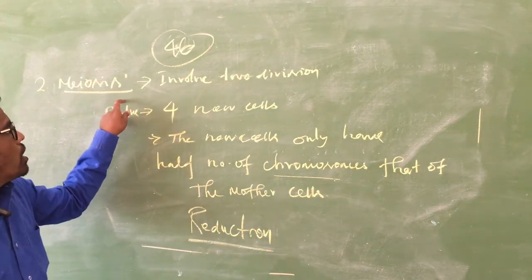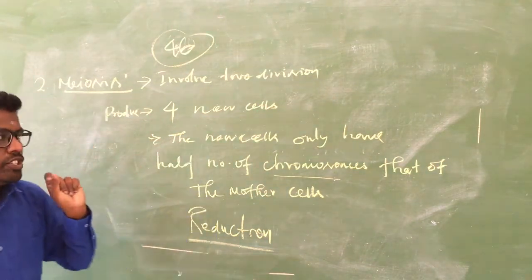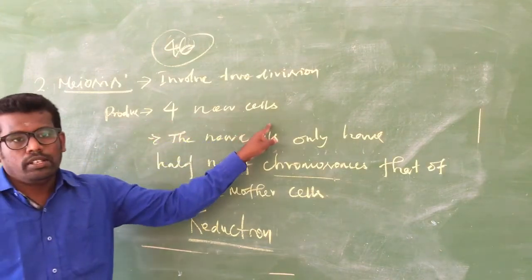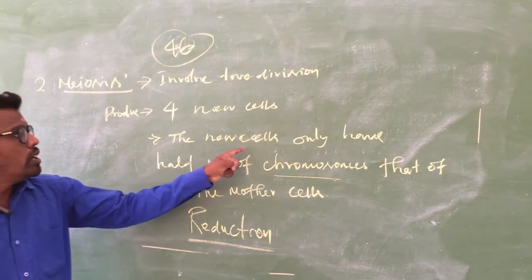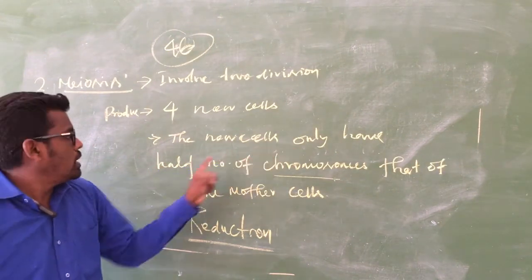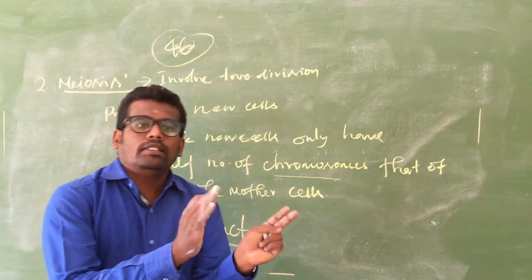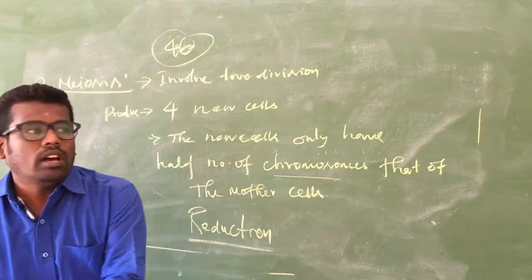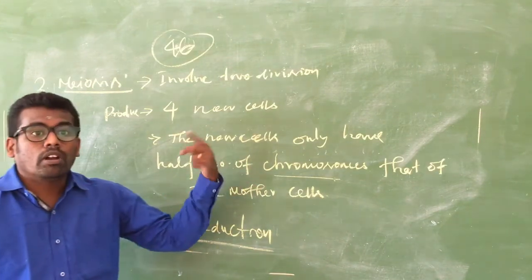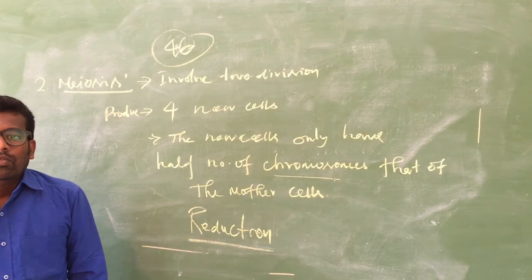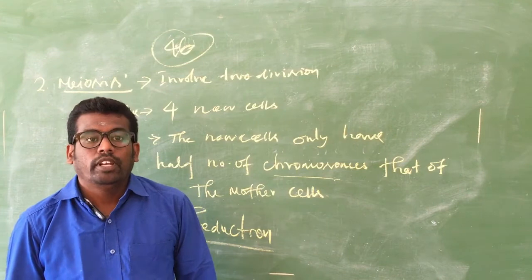Meiosis involves two divisions, but mitosis involves only a single division. Meiosis produces four new cells, while mitosis produces only two cells. In mitosis, the daughter cells have the same number of chromosomes as the mother cell, but here, in meiosis division, the new cells have only half the number of chromosomes.